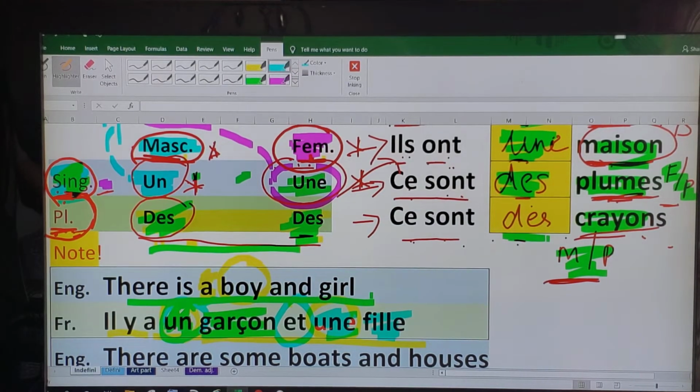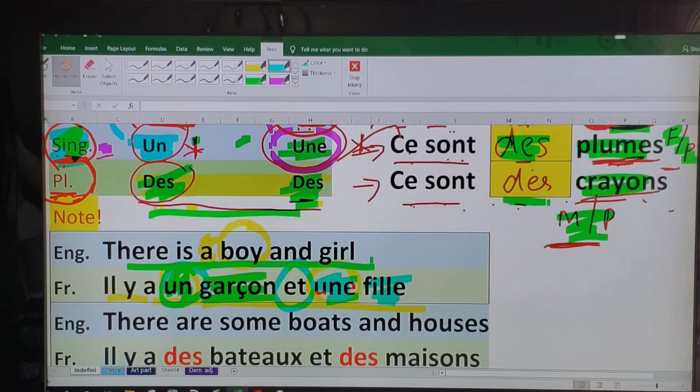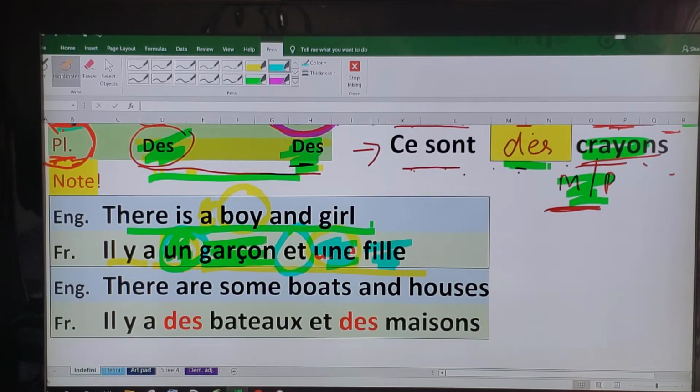So if you look at the plural of a similar sentence, in English I've given you an example here. There are some boats and houses. Let's use it in a sentence. There are some boats and houses in this village, in my area, whatever, right? But the point is, we just use the indefinite article some in front of the first noun and we omit it here. Like I said before, there's nothing wrong if you use it twice. There are some boats and some houses in my community or in my village. But usually in colloquial usage, we just use it before the first noun. There are some boats and houses.